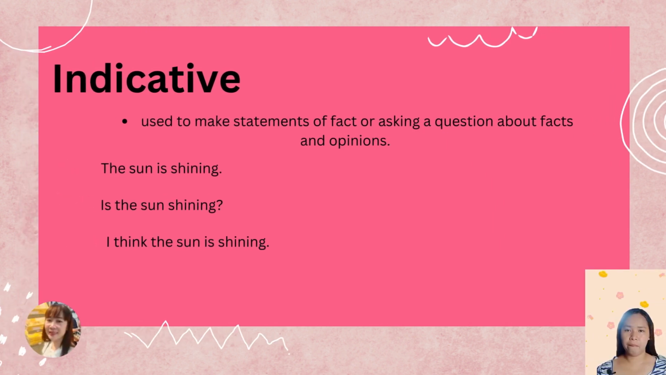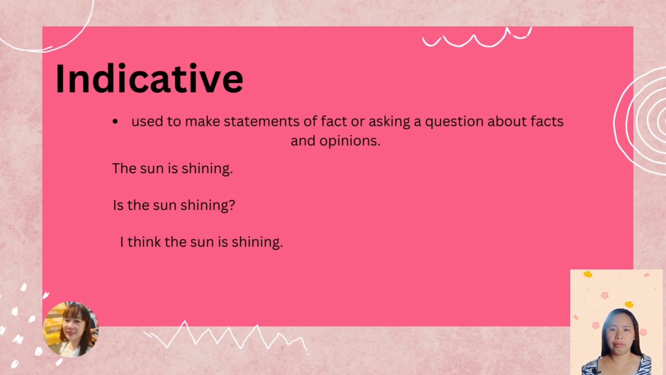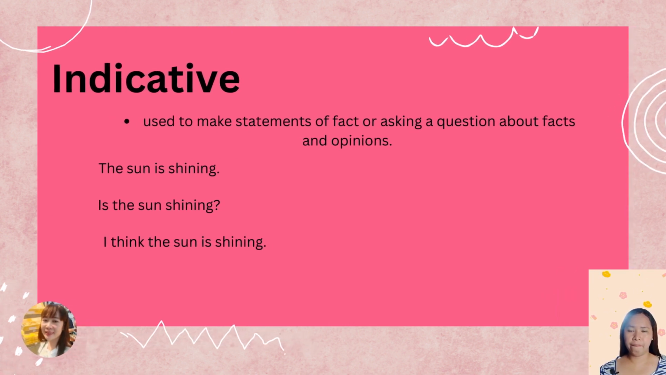First is the indicative mood. Indicative mood is used to make statements of fact, ask questions about facts, or state opinions. For example, the sun is shining. Is the sun shining? I think the sun is shining.